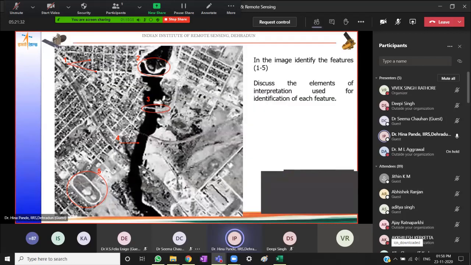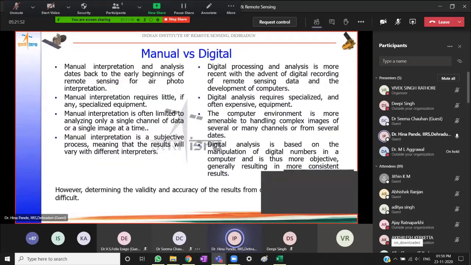Now, at your leisure, you can use this image to make an interpretational exercise and see if you are able to interpret all the features that I've marked out here, and also make a list of the elements that you would use to make a distinction, right? I will flip through this right now.